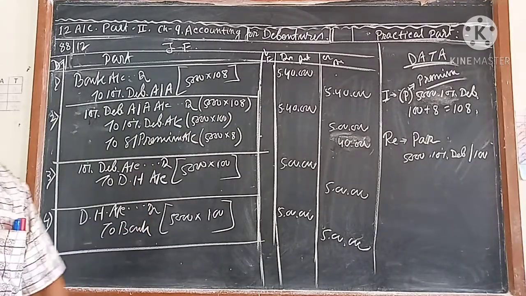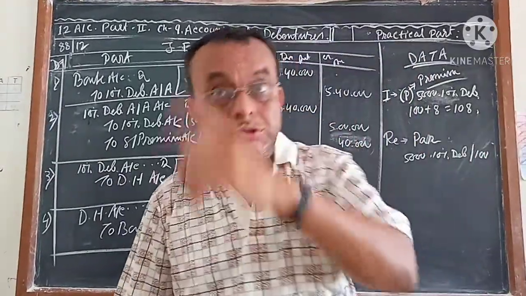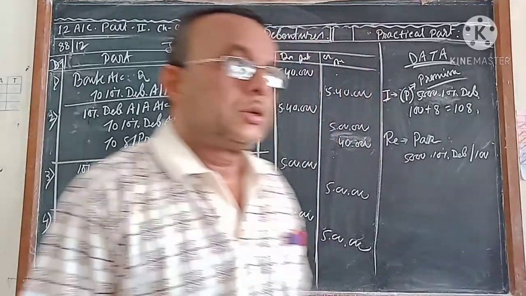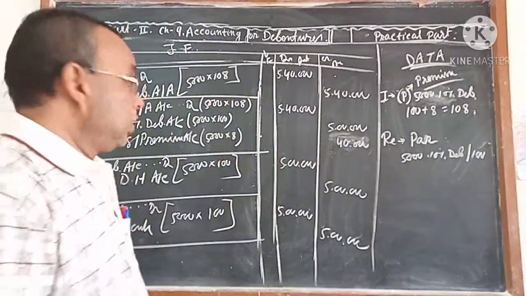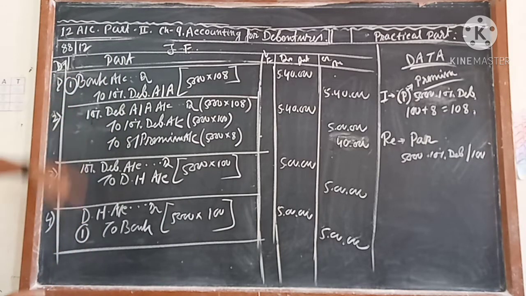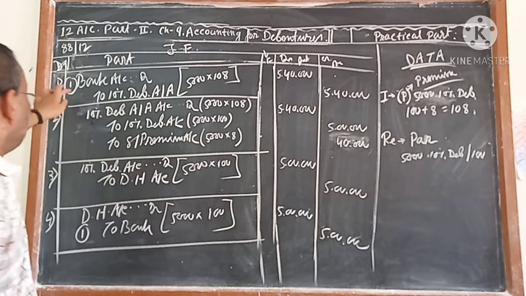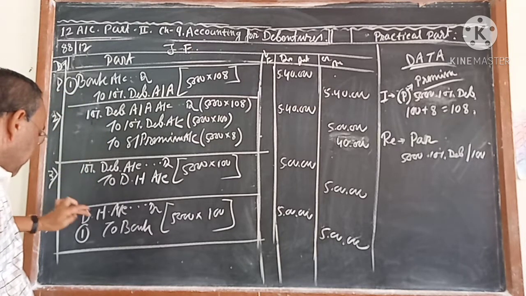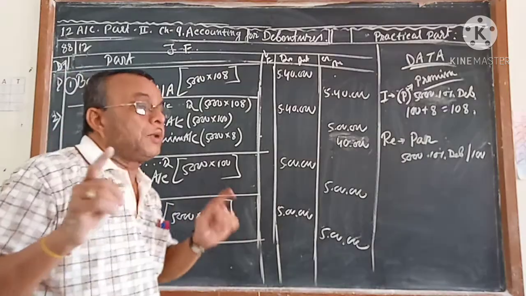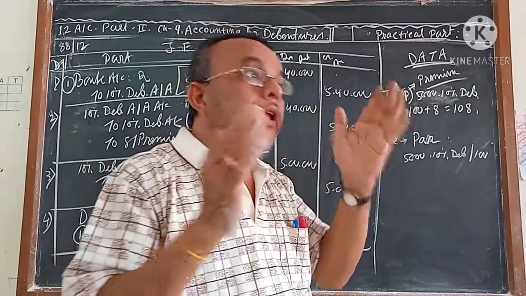Here you see, in the previous one I told you the company got a loss of 25,000, and here the company got a profit of 40,000, and that amount will remain. This will be cancelled, debit and credit of the same amount, 5 lakh. The bank account will remain 40,000. The profit of 40,000 the company got will be debited to the bank account.